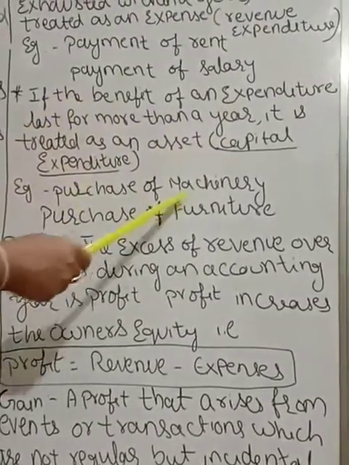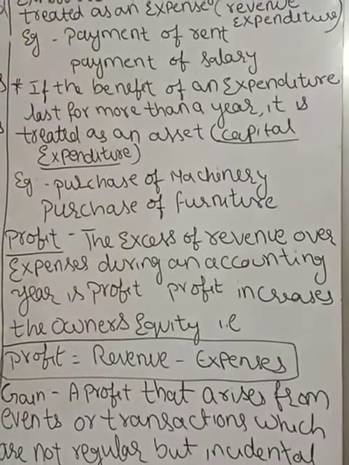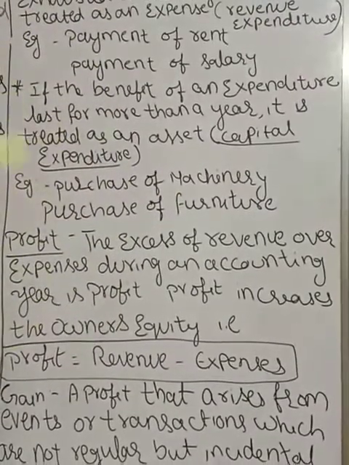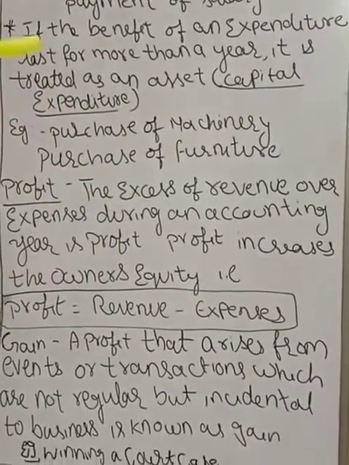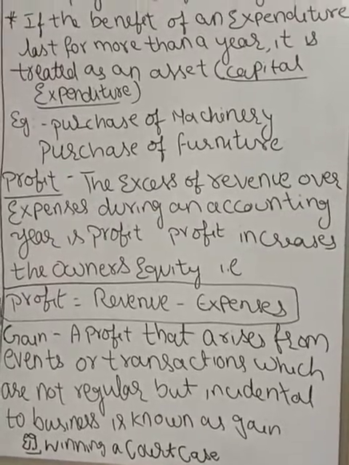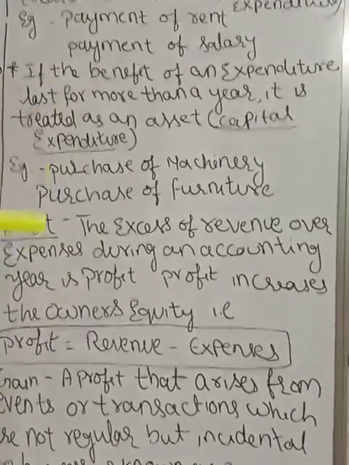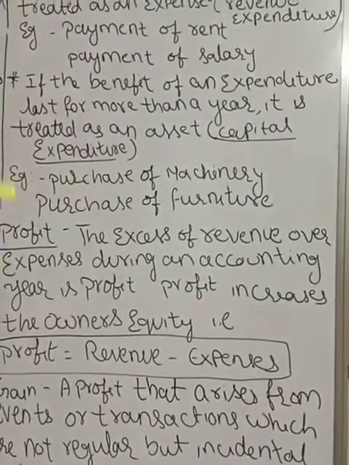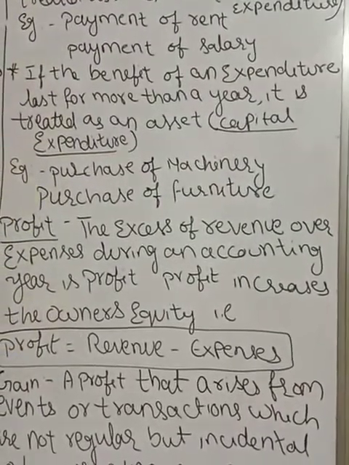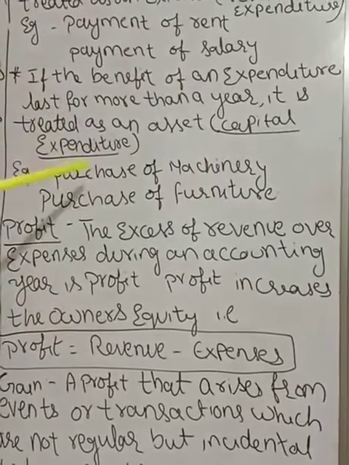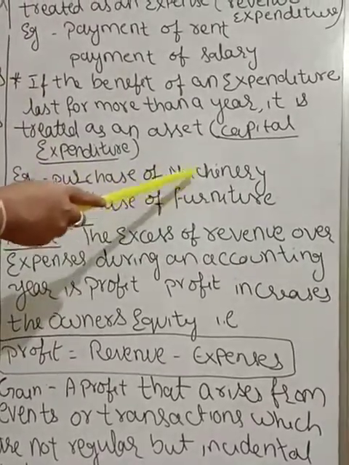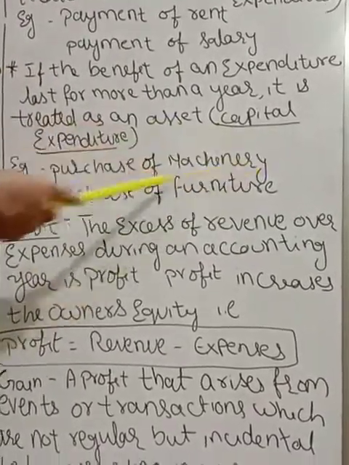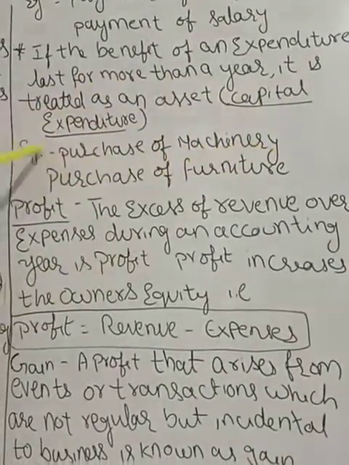Because of the purchase of machinery, the production we are getting from that machinery is for more than 1 year. The benefit is not exhausted within 1 year. Here the benefit is given for more than 1 year. So that is why it is a capital expenditure.